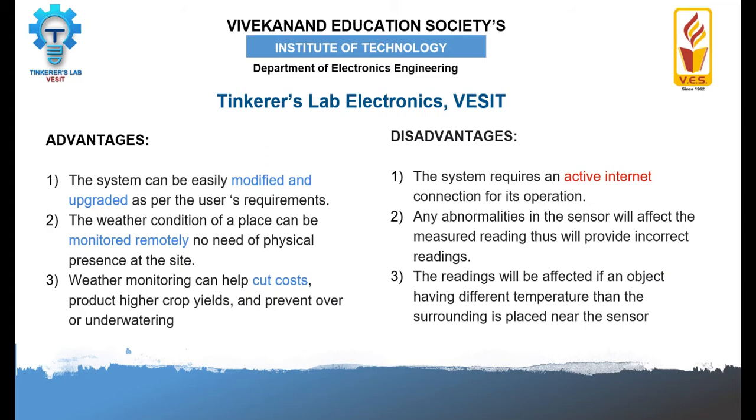But the issue with the system is that it requires an active internet connection for its operation. And suppose there are any abnormalities in the sensors, then it will affect the measured reading, and thus we may get incorrect readings. The readings may also be affected if any object with a different temperature and humidity is kept near the sensor. So these are the advantages and disadvantages of our system.